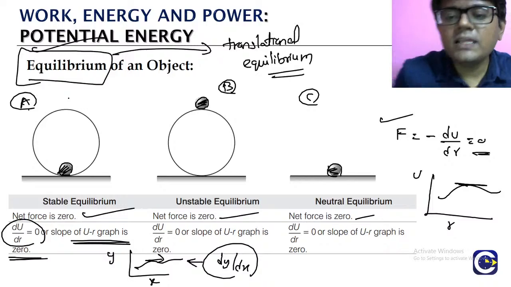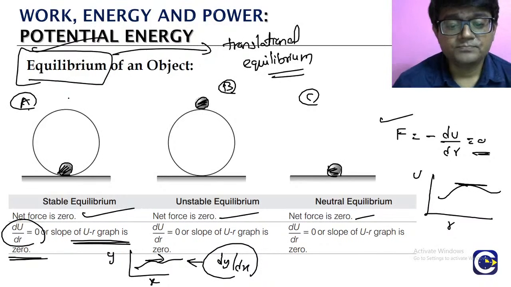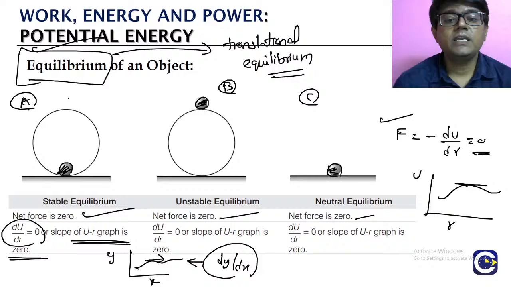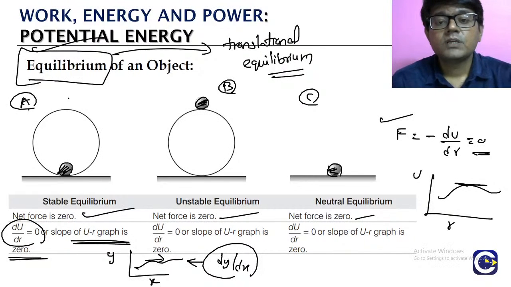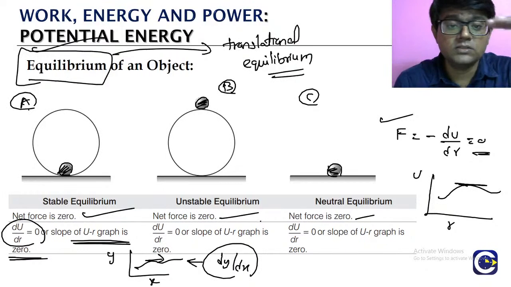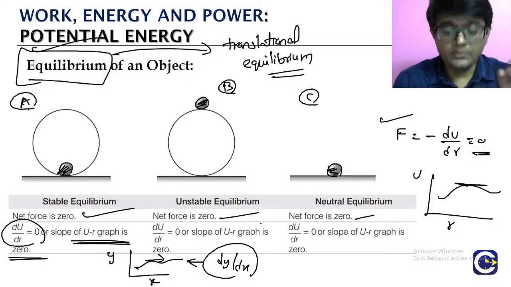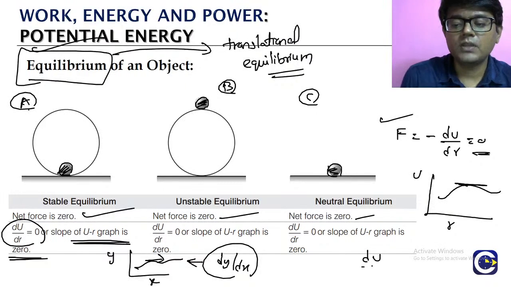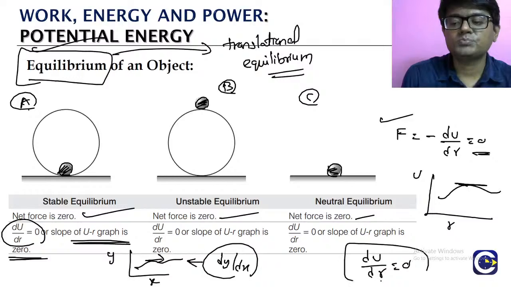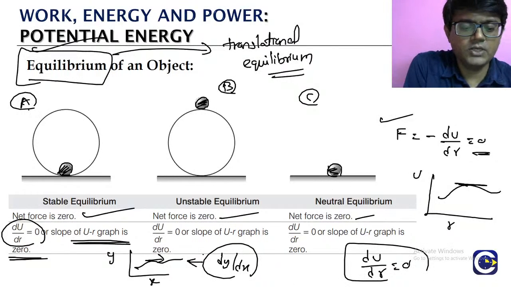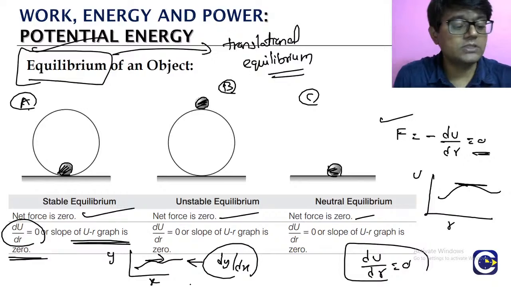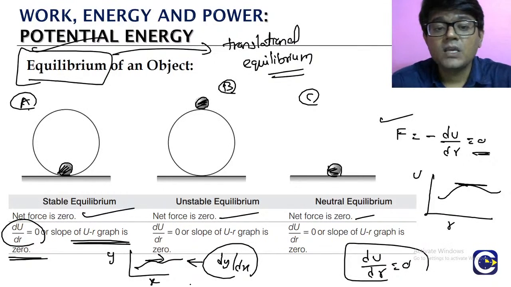But for all three types of equilibrium, if you look at the equilibrium point, the slope of the potential energy versus position graph, the slope of the tangent, will be 0. In terms of the functional relation, the du by dr value will be 0. This is about how we identify the equilibrium of an object.